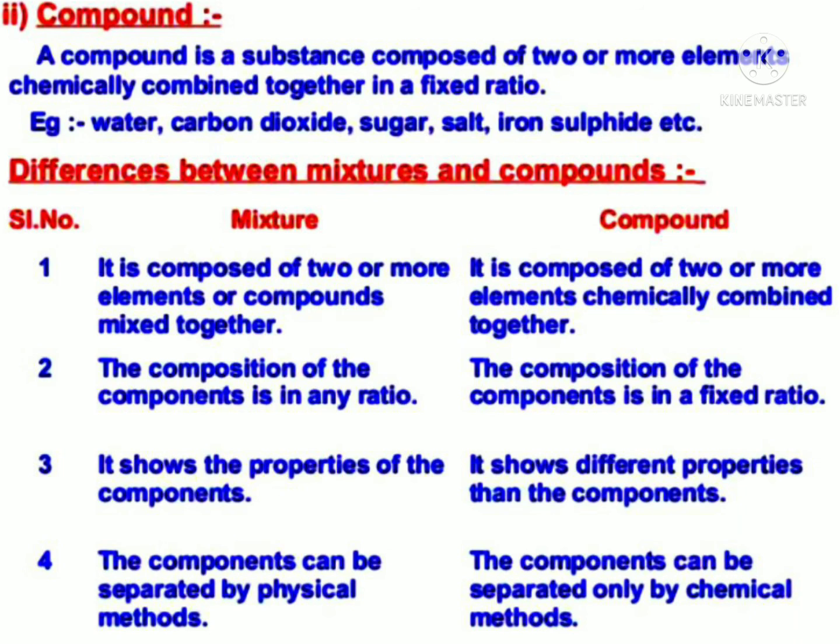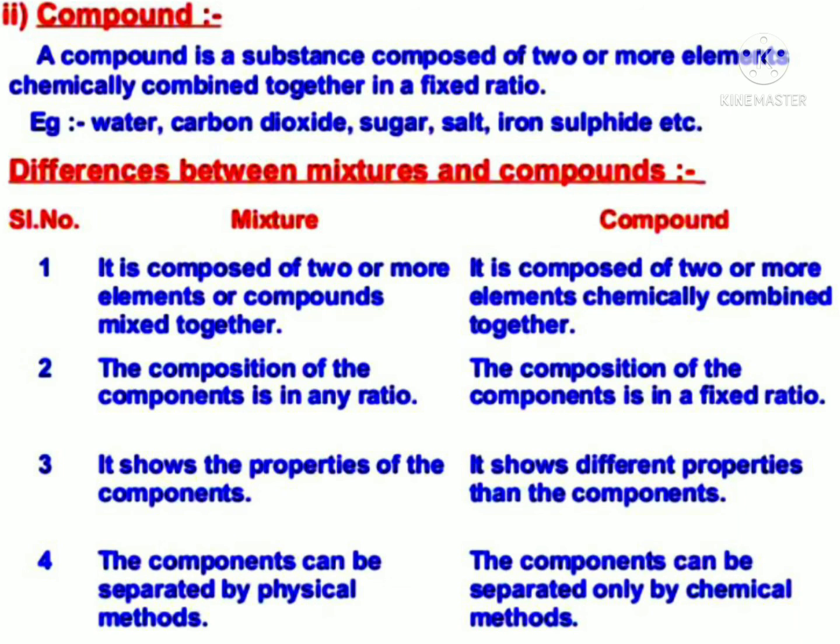Differences between mixture and compounds. Mixture, first point: it is composed of two or more elements or compounds mixed together. Compound, first point: it is composed of two or more elements chemically combined together. Mixture, second point: the composition of the components is in any ratio. Compound, second point: the composition of the components is in a fixed ratio.